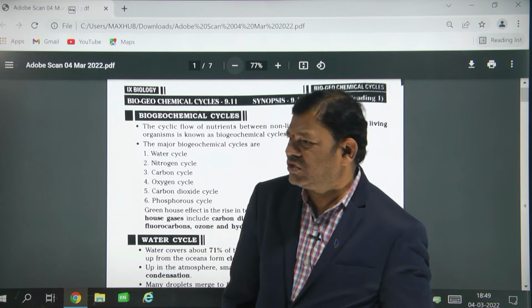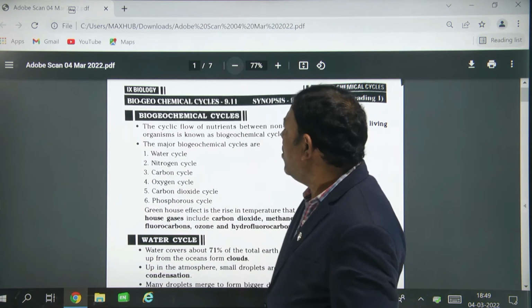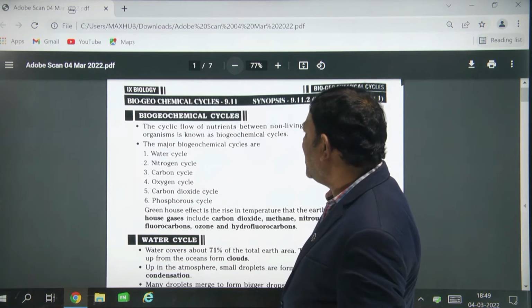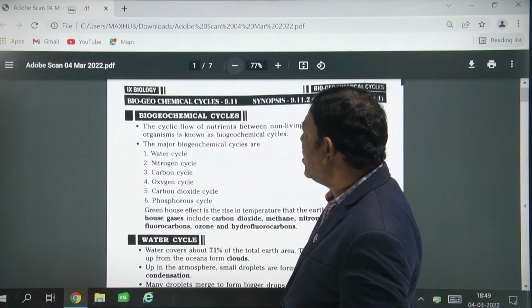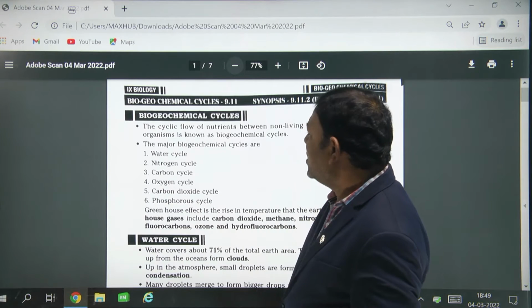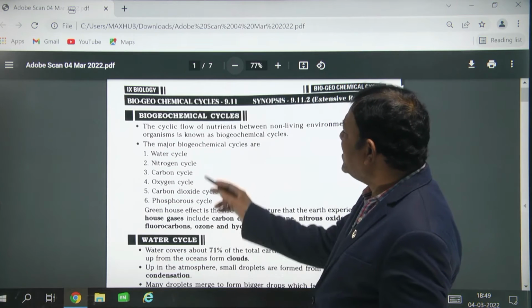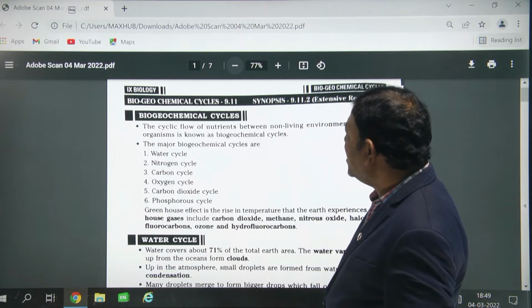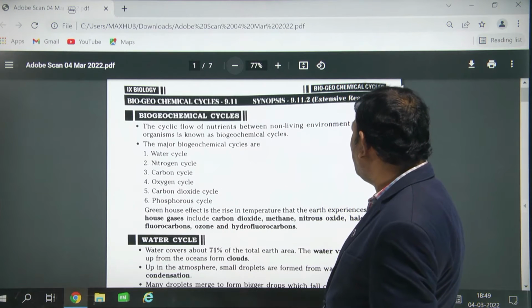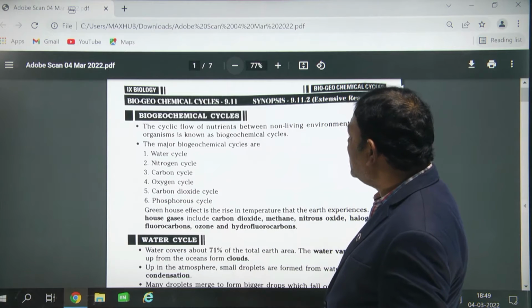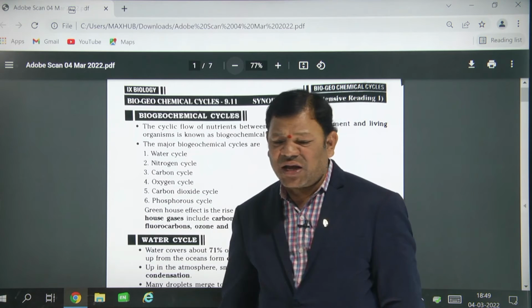So this is the last chapter in biology: biogeochemical cycles. What does biogeochemical mean? The cyclic flow of nutrients between the non-living environment and living organisms is known as the biogeochemical cycle.